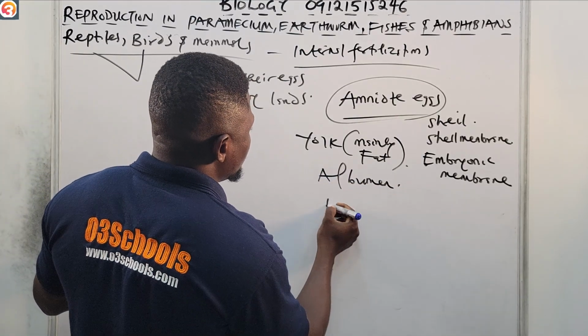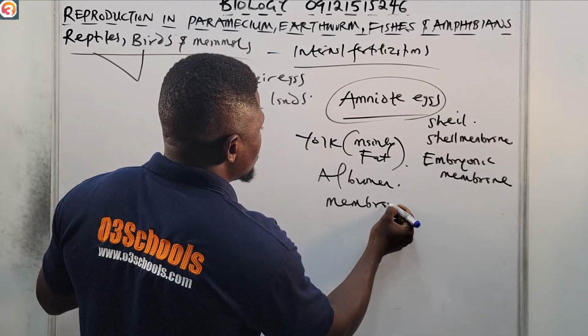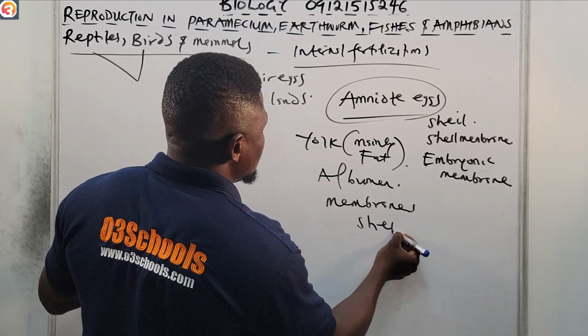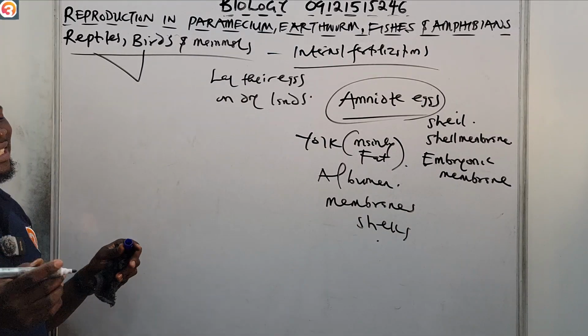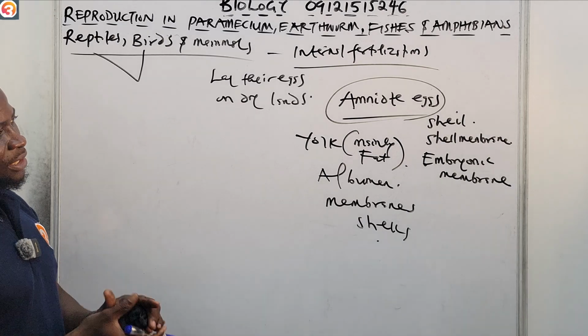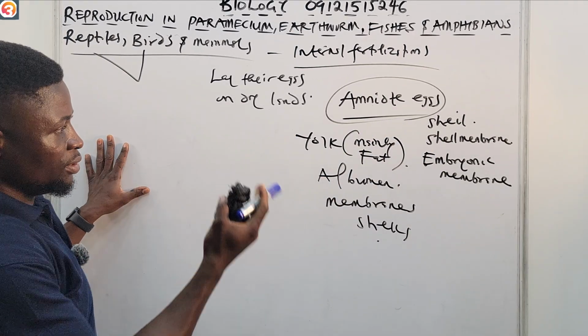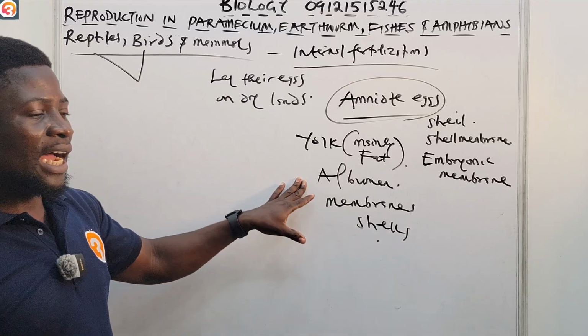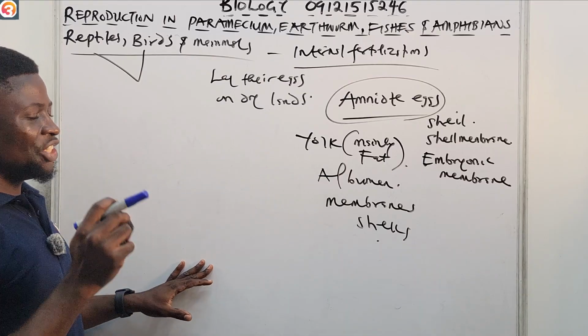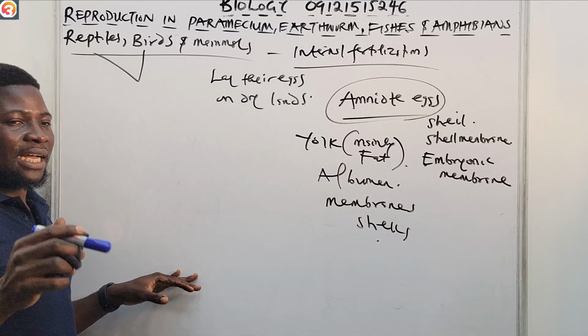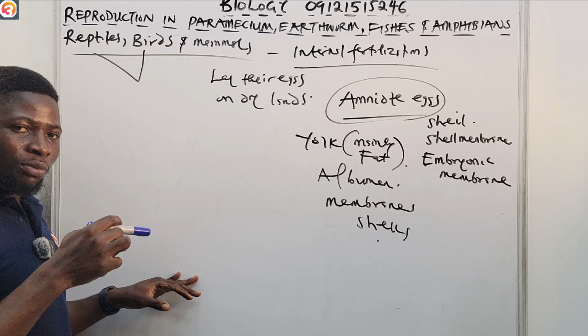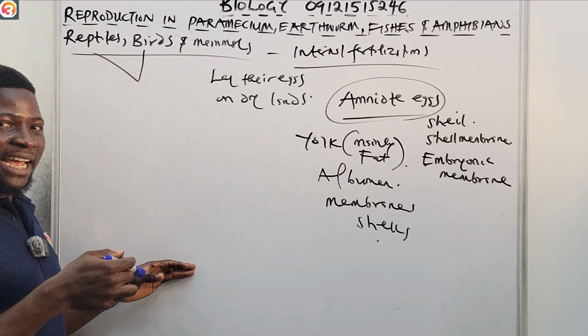All right, it also has membranes, and also has shells, as it passes outside. So these are the components of the egg of what? Of a bird. The egg of a bird contains the yolk, made of mainly fat, the albumen, the membranes, and the shells, as it is dropped, removed from the body.